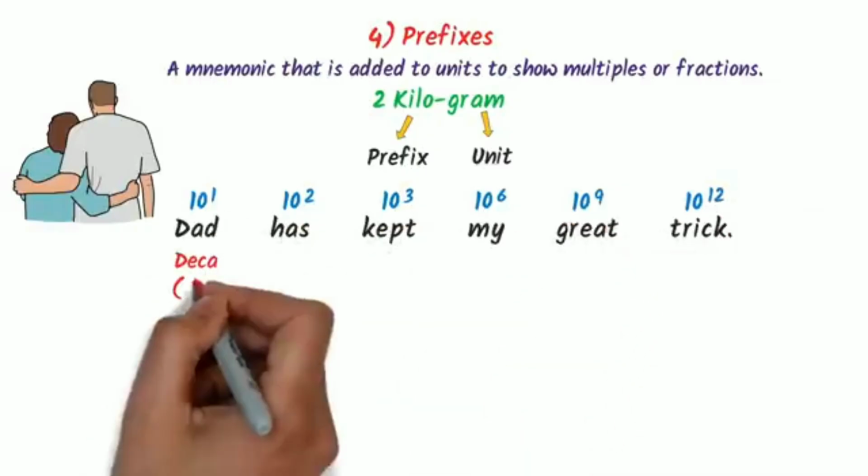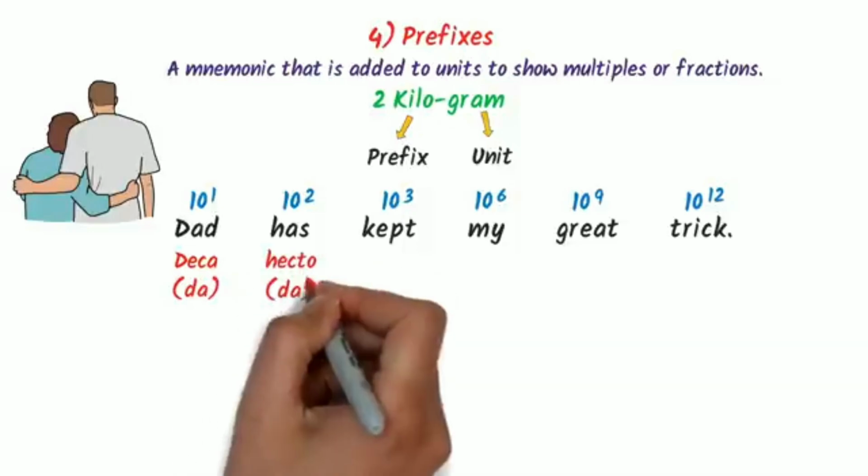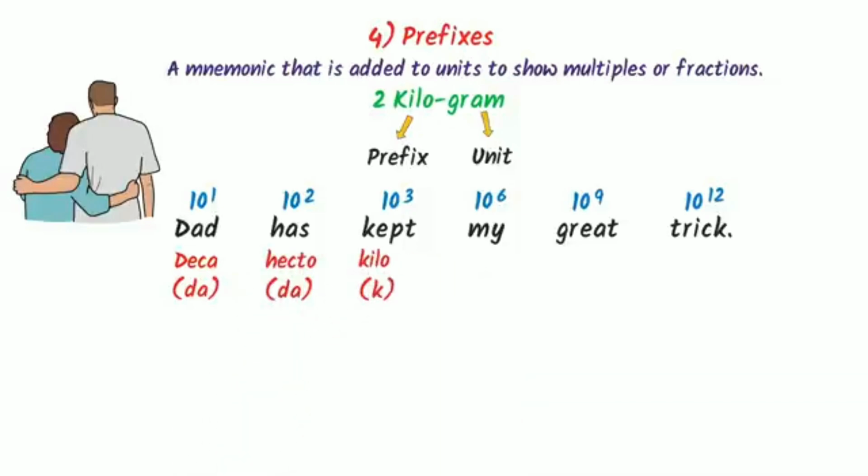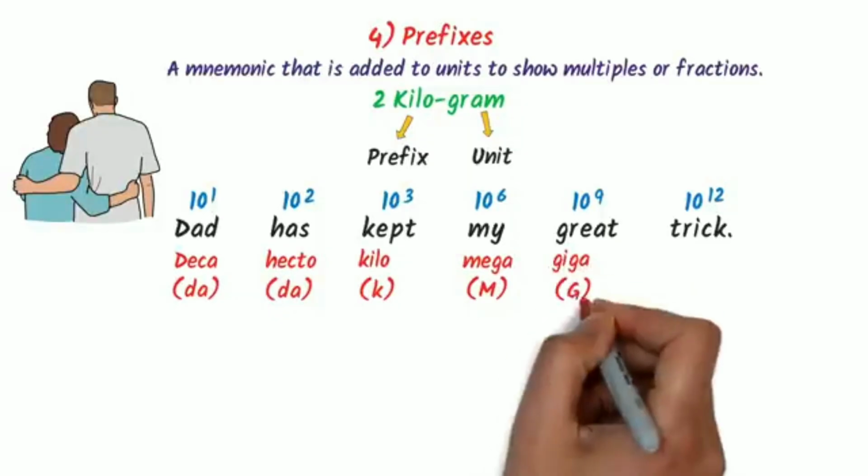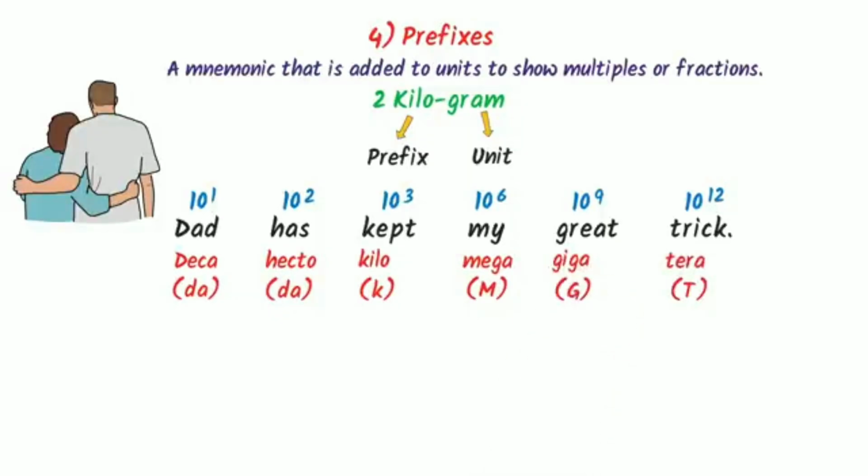This D stands for deca, this H stands for hecto, this K stands for kilo, this M stands for mega, this G stands for giga, and this T stands for tera.